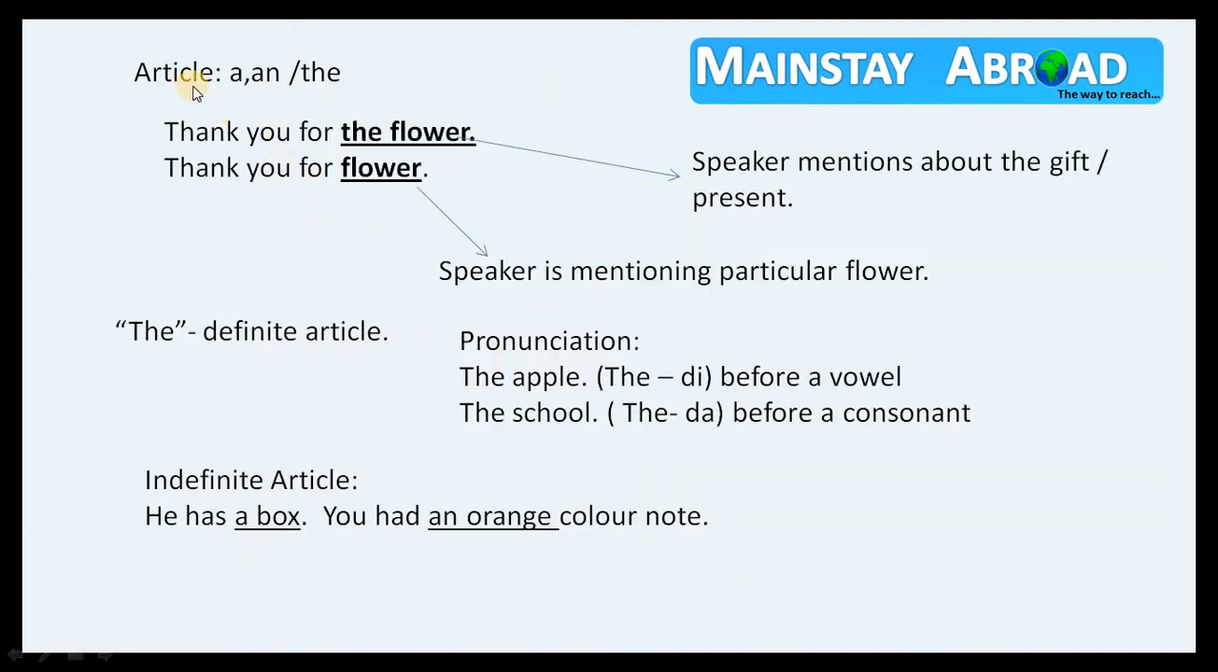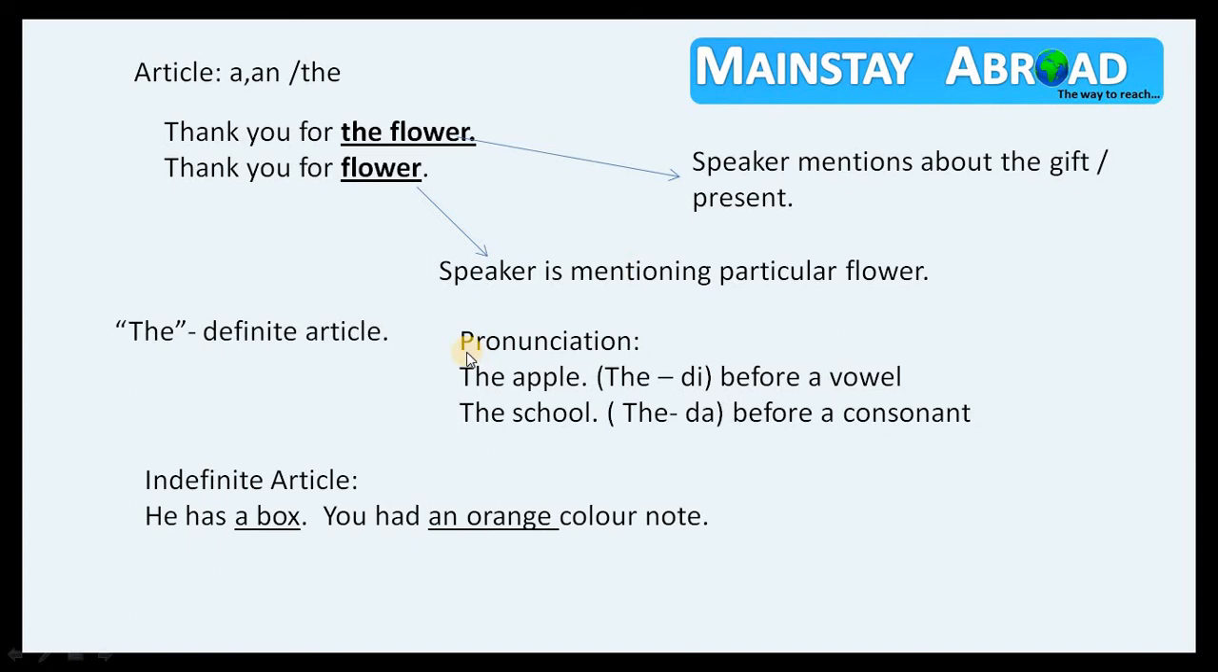Now let's go for a brief introduction of the articles a and the. Thank you for the flower and thank you for flower. Now notice that the flower means the speaker is mentioning that particular flower somebody has given as a gift or present, and thank you for flower means which flower is not mentioned. So the speaker is not mentioning any particular flower here. So the is our definite article because we want to give priority and we define something. We talk about particular things.